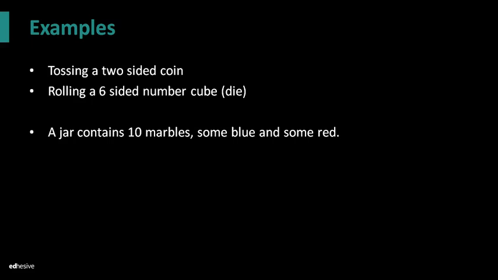Another example is if you have a jar that contains 10 marbles. Some are blue and some are red. Again, every time you reach into that jar, the color you pull out is a chance process, right? Because I don't know what color I'm going to get. I might get a blue one, I might get a red one. I'm not quite sure of the outcome. That is another example of a chance process.